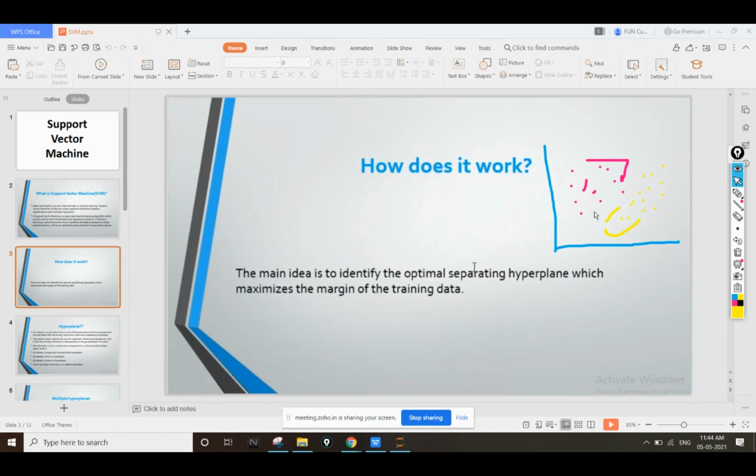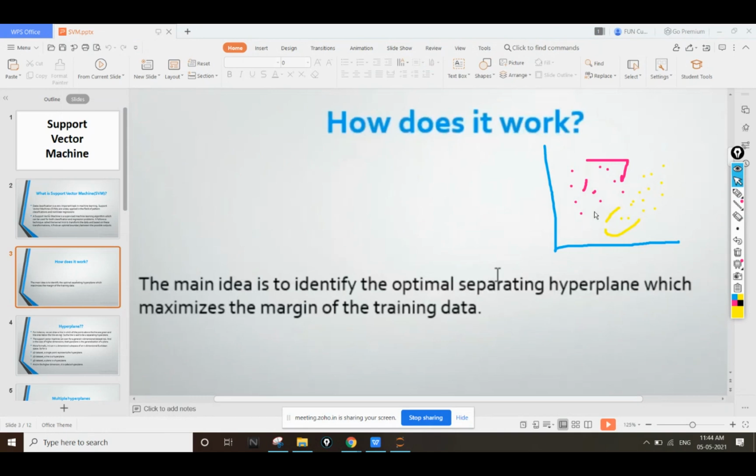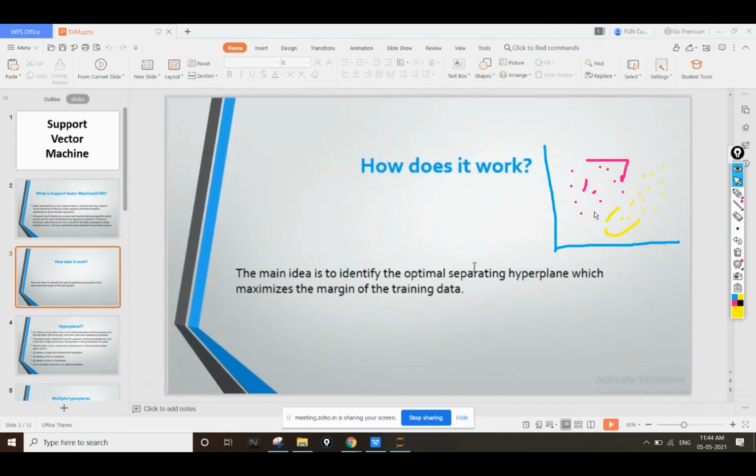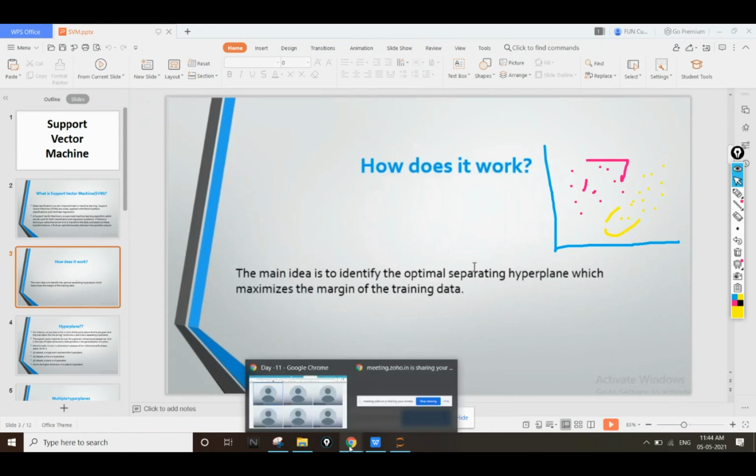So what if I have to classify which of my points is yellow and which is pink? How can I classify that?